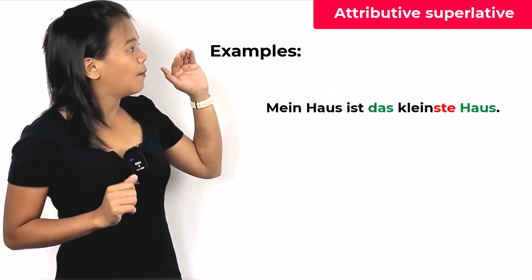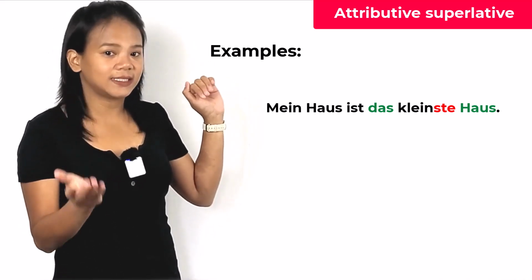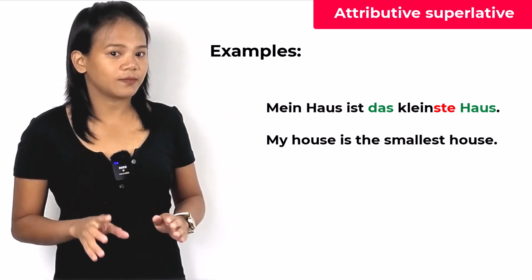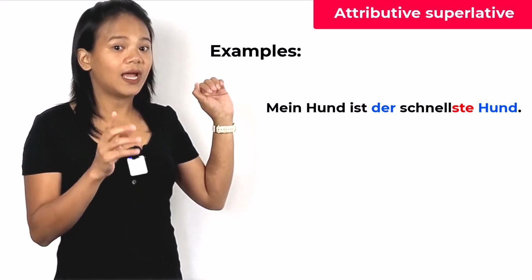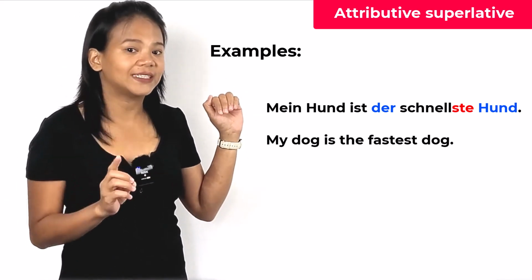Example: Mein Haus ist das kleinste Haus. My house is the smallest house. Another example: Mein Hund ist der schnellste Hund. My dog is the fastest dog.